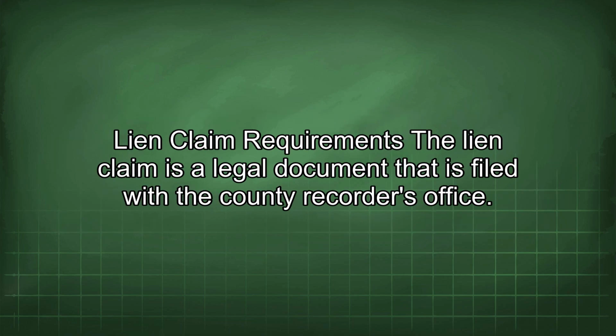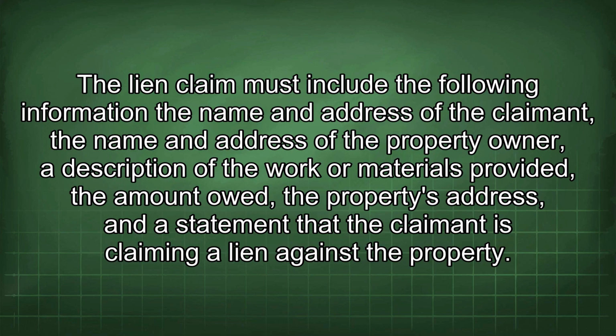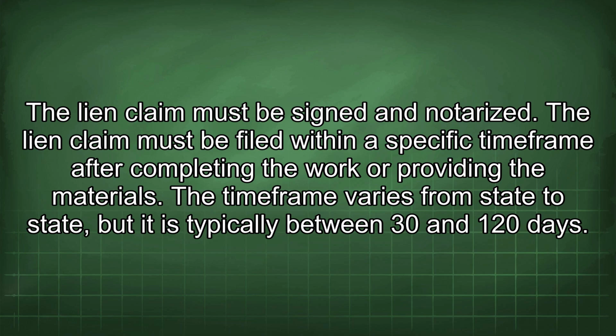Lien claim requirements. The lien claim is a legal document that is filed with the county recorder's office. A lien claim must include the following information: the name and address of the claimant, the name and address of the property owner, a description of the work or materials provided, the amount owed, the property's address, and a statement that the claimant is claiming a lien against the property. The lien claim must be signed and notarized.